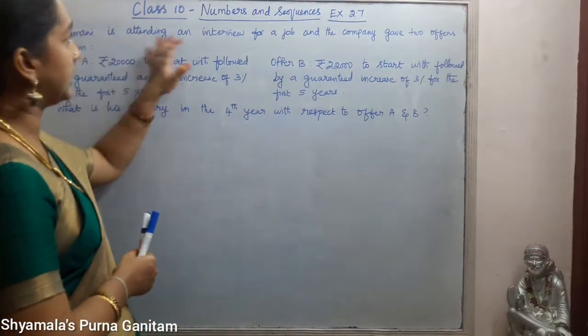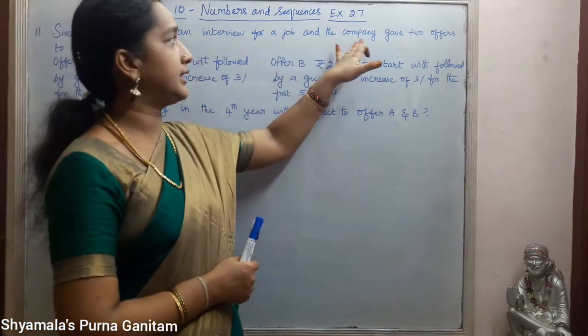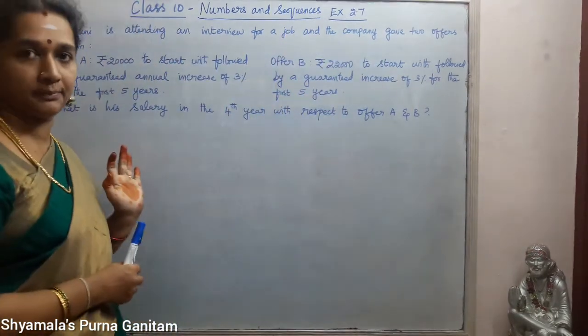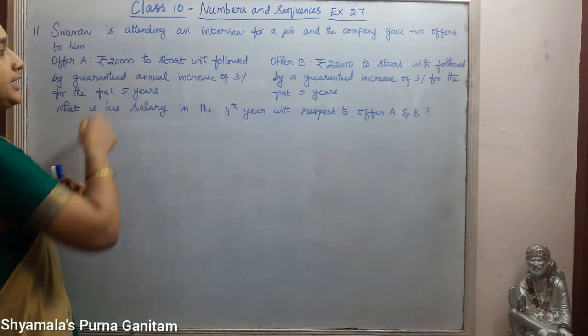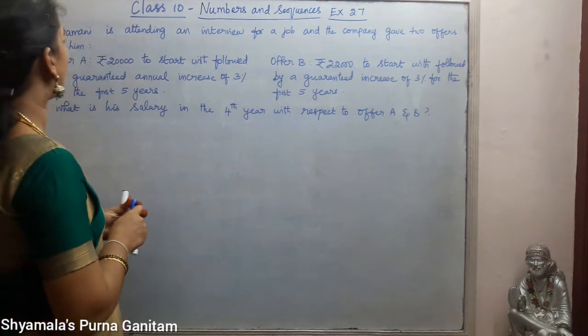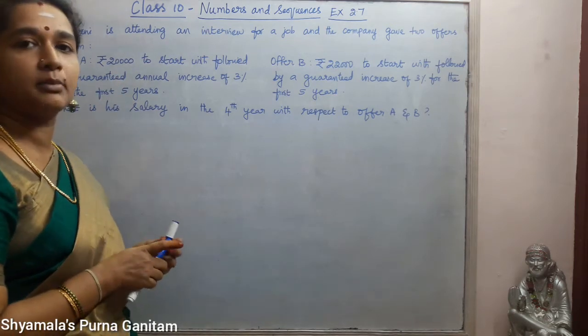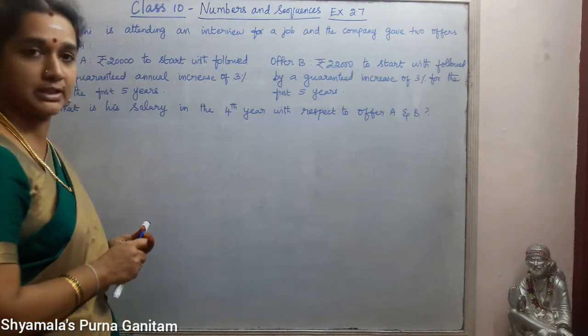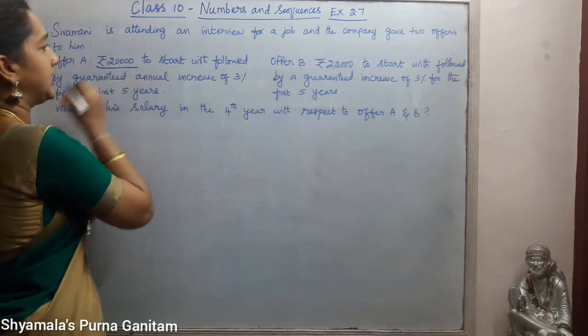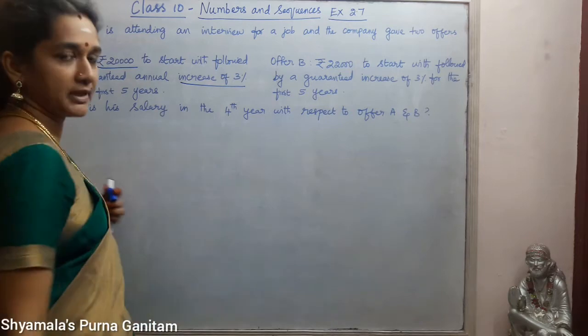Shivamani is attending an interview for a job and the company gave 2 offers to him. Offer A, 20,000 to start with, followed by a guaranteed annual increase of 3% for the first 5 years. So this is 20,000, an increase of 3%.